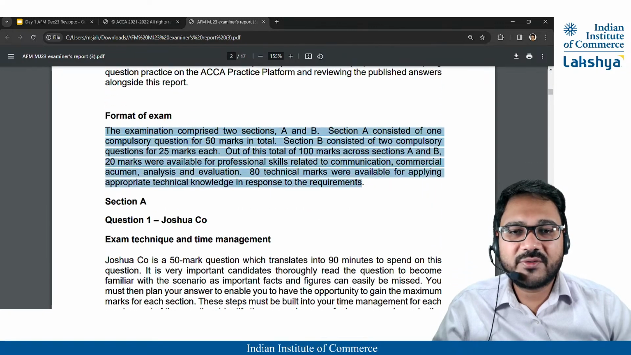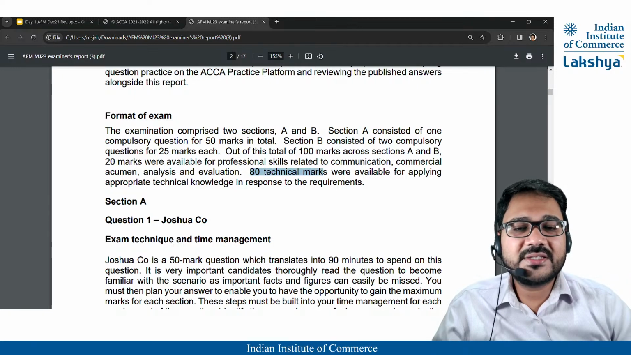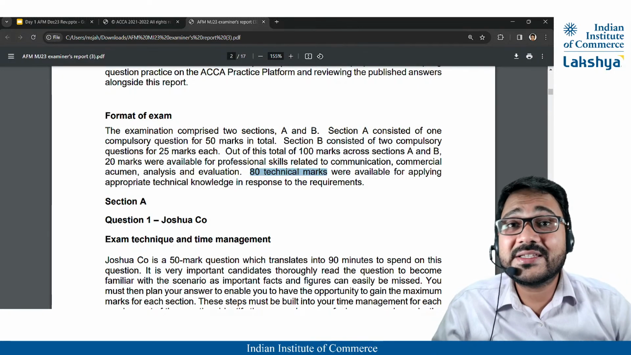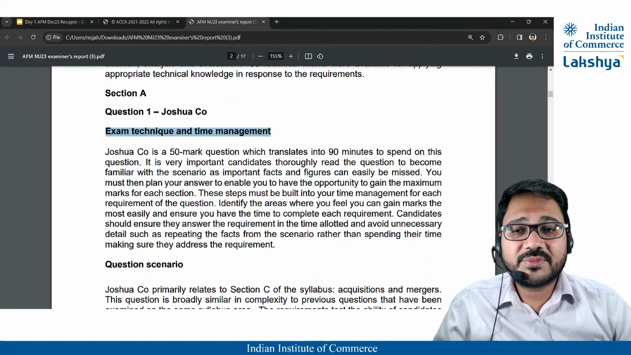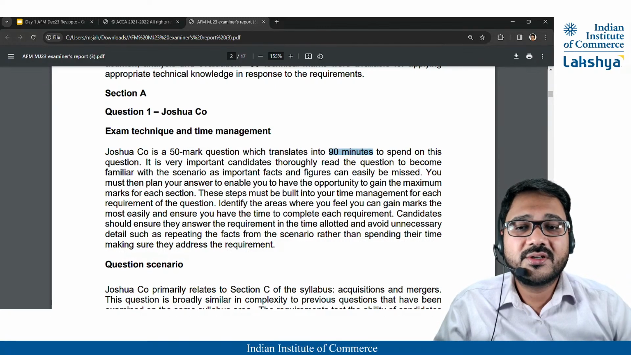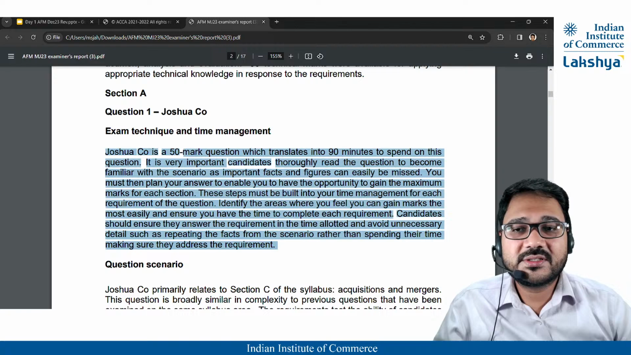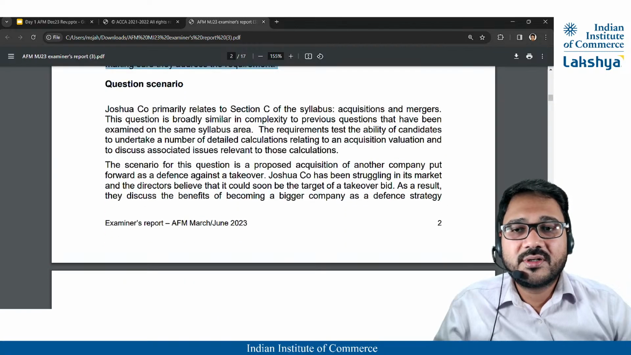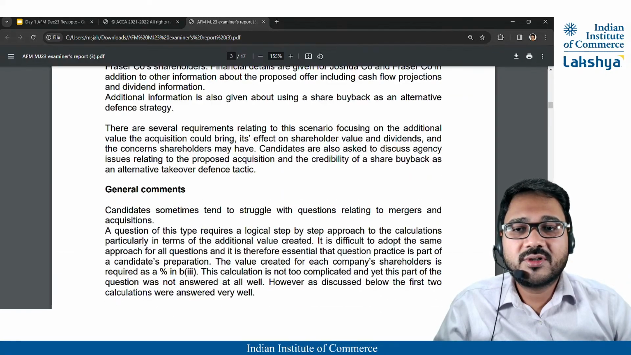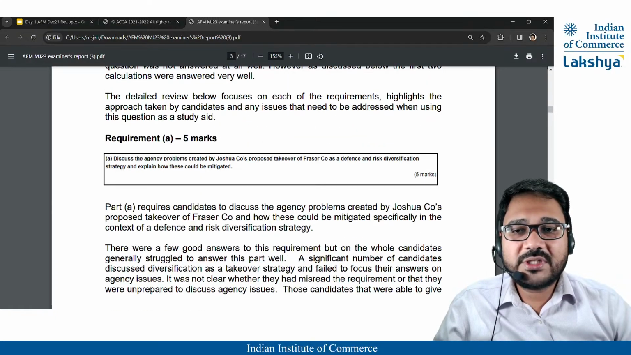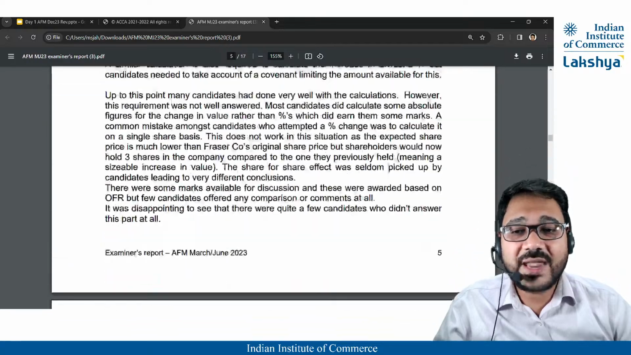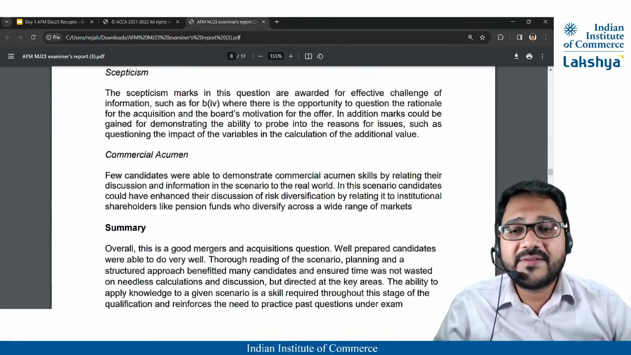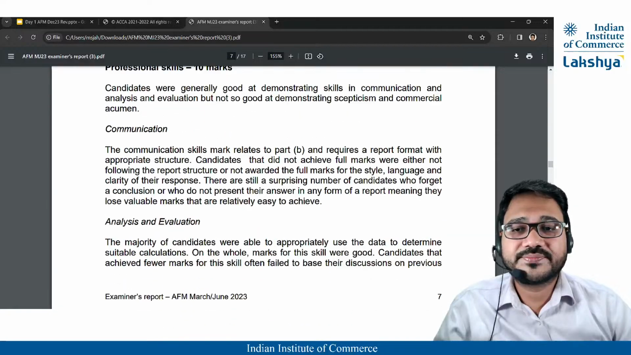Okay, the paper format we have already discussed. Remember, 80 is the technical mark, whereas 20 is professional marks. They are speaking about time management. It's a 50-mark question, 90 minutes. Okay, you can read all this. Question scenario. What are the requirements? Discuss the agency problem, how to go about it. Everything is discussed. And also, they have discussed professional marks.